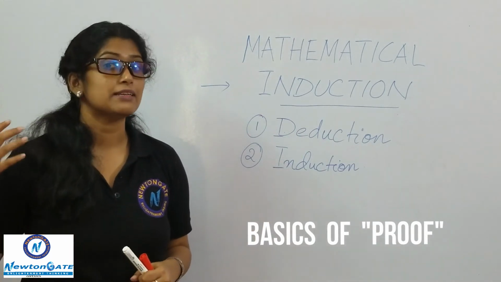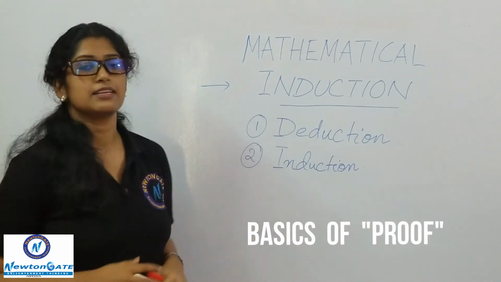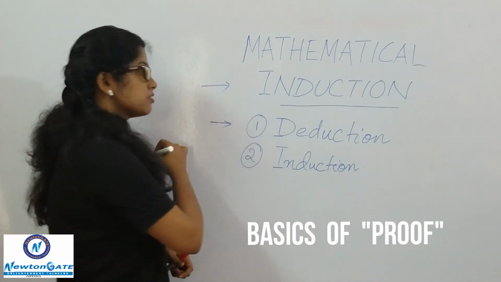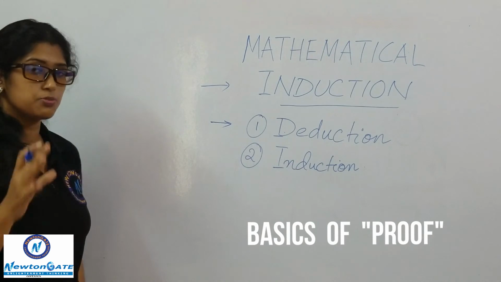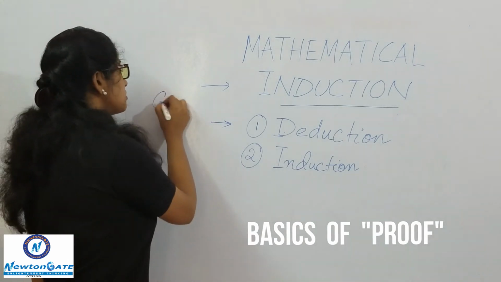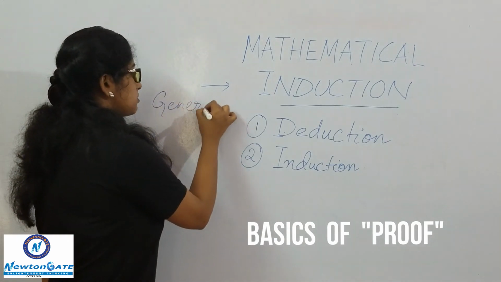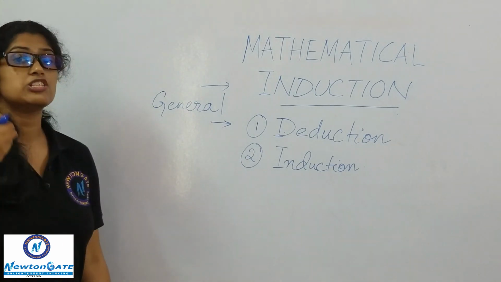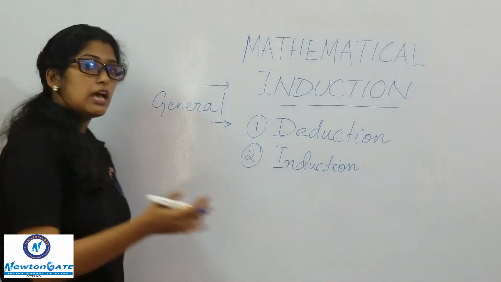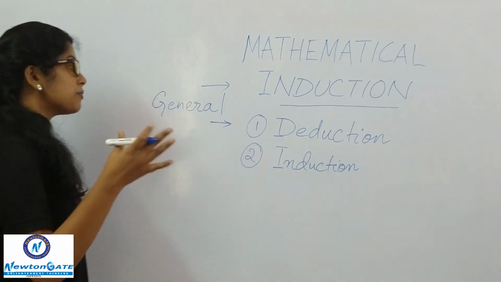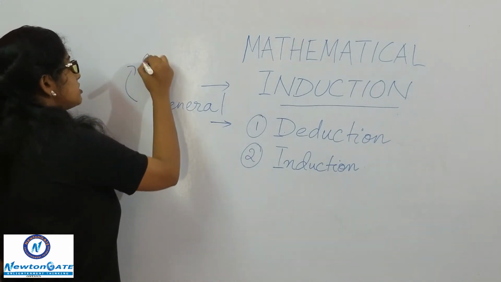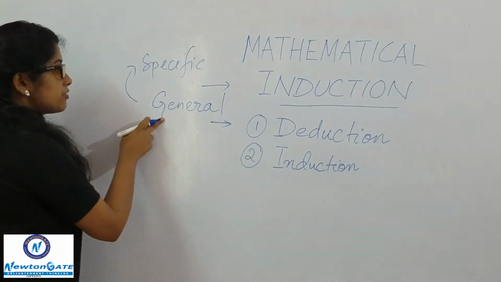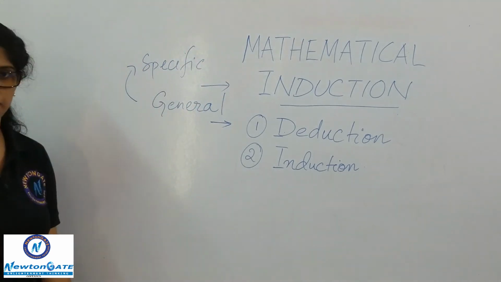Deduction is when a general term, a general expression, anything which you can generally say, is given, and from that you are proving a very specific term. So, we are going from a general term to a specific term.